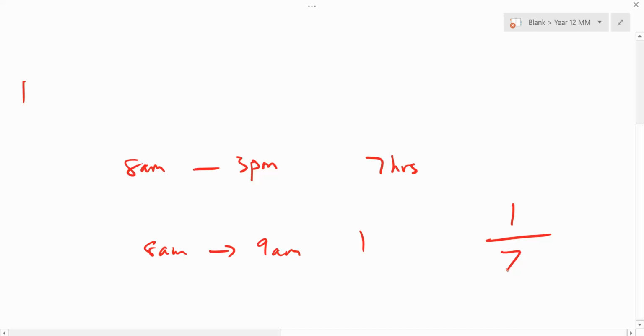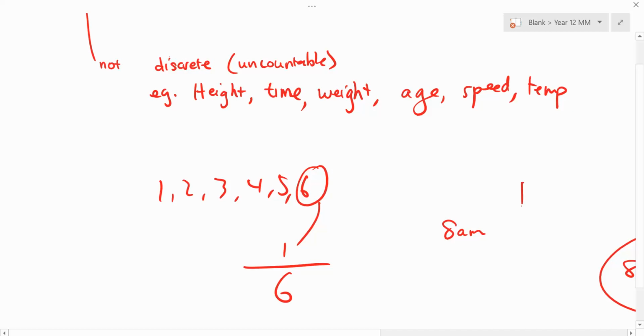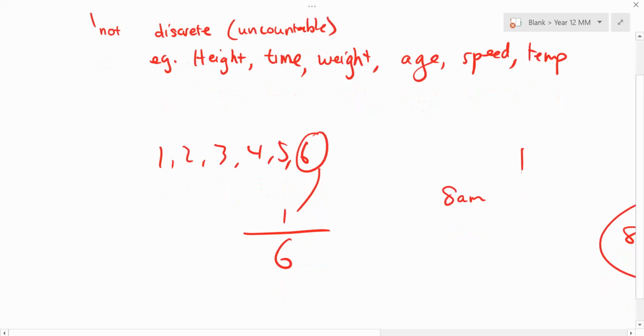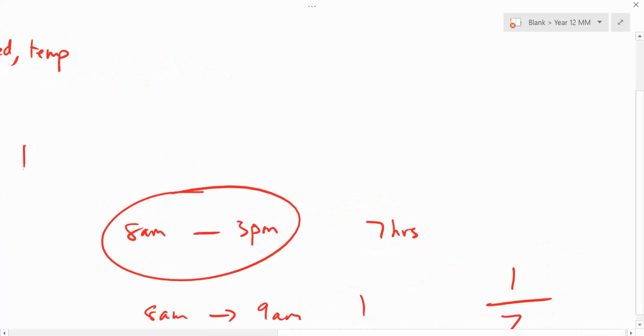You can find that out. You can find the percentage of that hour. See, that's possible to do now. But why was it possible? Because you're working between a region. See the difference? Whereas discrete, you didn't have to work out a region. You got 6 outcomes, it's 1 out of 6. That was really easy to do. Whereas continuous, when it comes to speed, temperature, we can't choose one particular instance. That's why we have to work with regions.